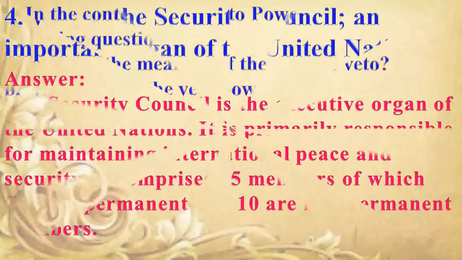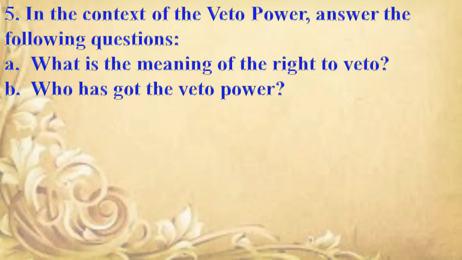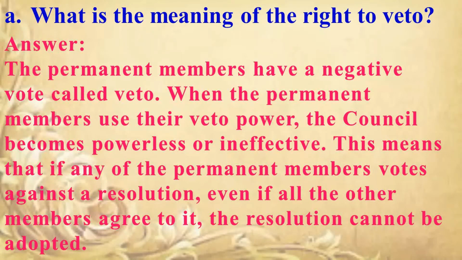Next question. In the context of the veto power, answer the following questions. What is the meaning of the right to veto? Who has got the veto power? What is the meaning of the right to veto? Answer is the permanent members have a negative vote called veto.